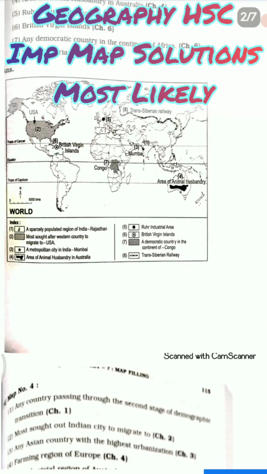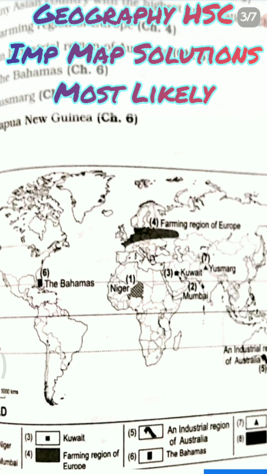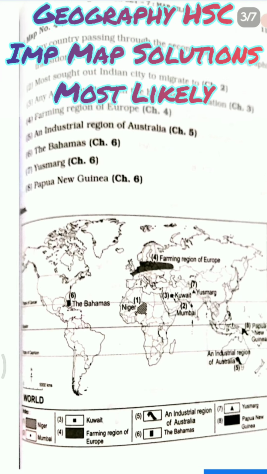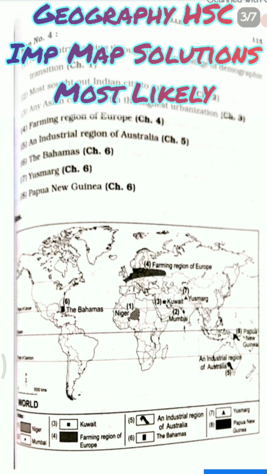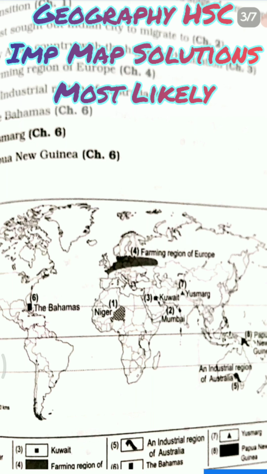Now we'll come across the next map question. Any country passing through the second stage of demographic transition. So that is Niger. So you can see Niger number 1, which is in the Africa part. Then we have the most sought after city in India to migrate to. So basically, if we ask in India, where would you like to go, you will say I would like to go to Mumbai because it is most developed and so many opportunities are there. So it is the most sought after migrated place. So Mumbai is denoted with number 2.